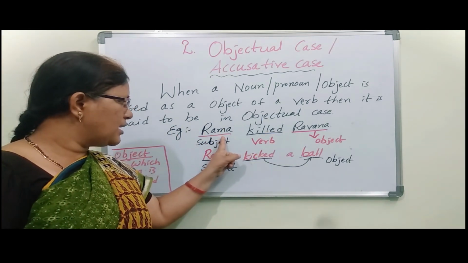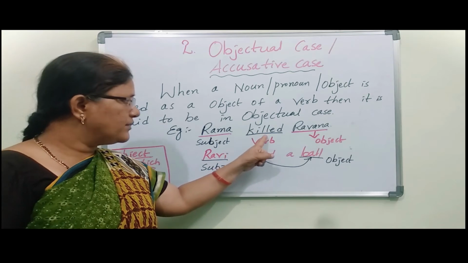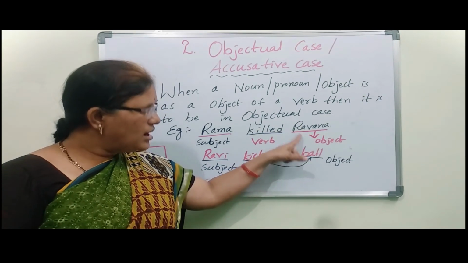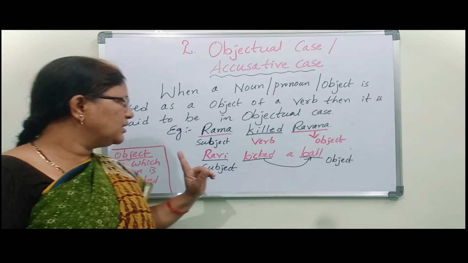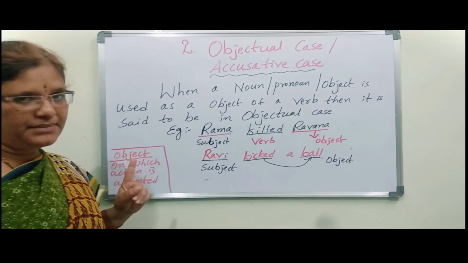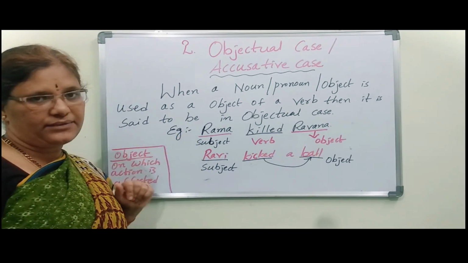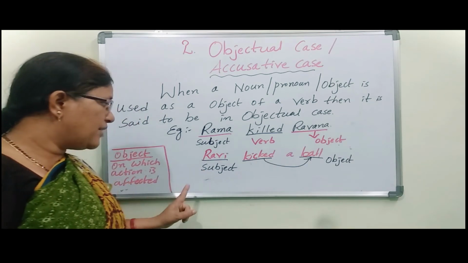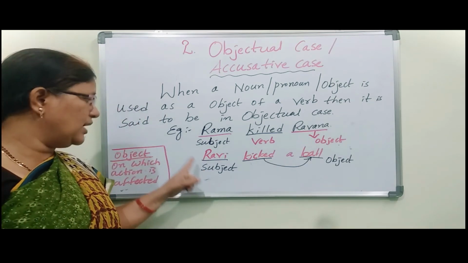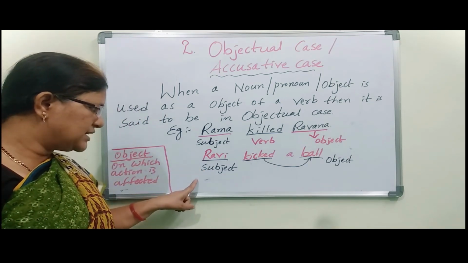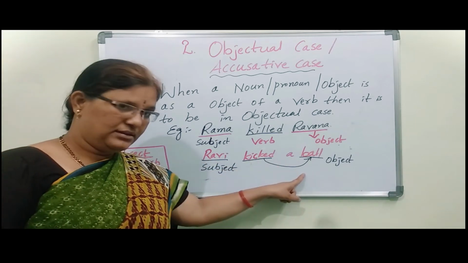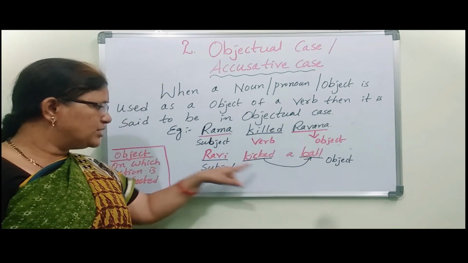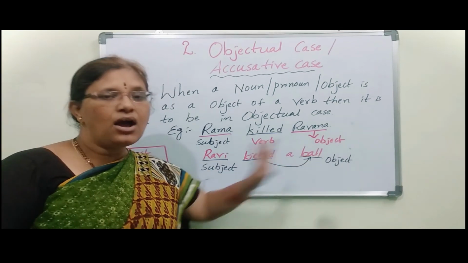Here Ravana acts as object and Rama as subject because Rama did that work. Ravi kicked a ball: Ravi did that work, so Ravi comes under subject, and that action affected the ball, so the ball comes under object.